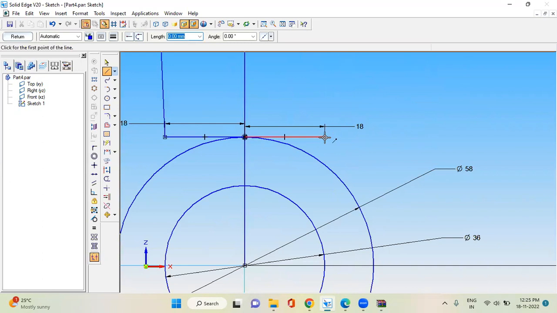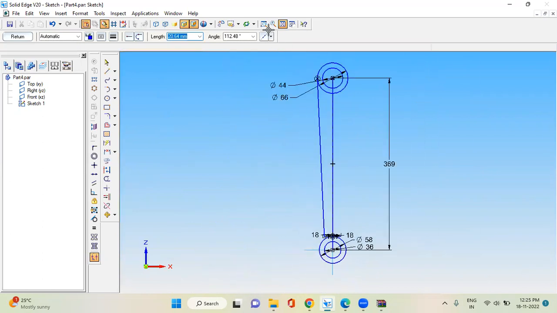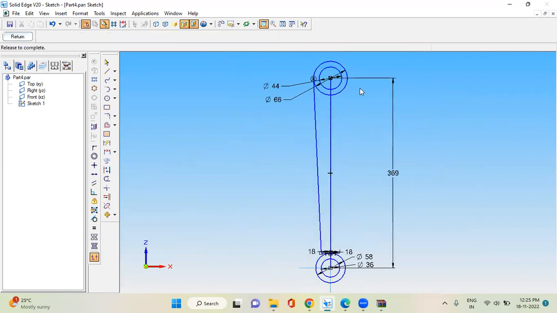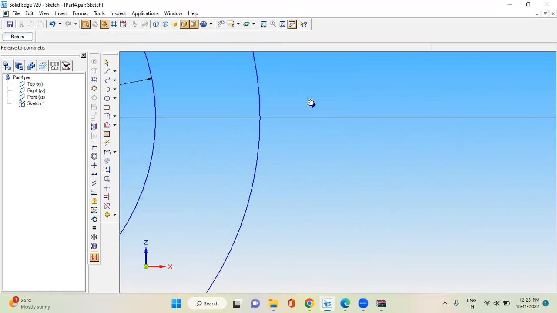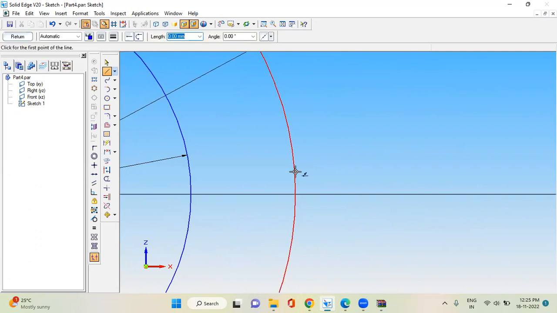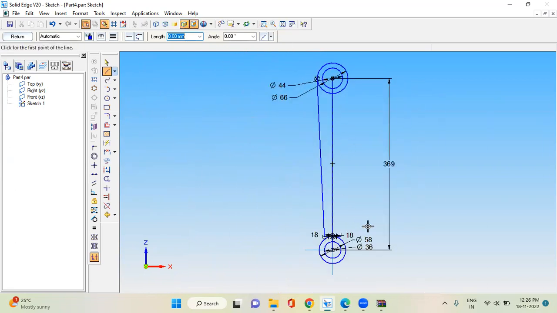Start from below. Draw a tangent like this. Then go to extend, extend to next.